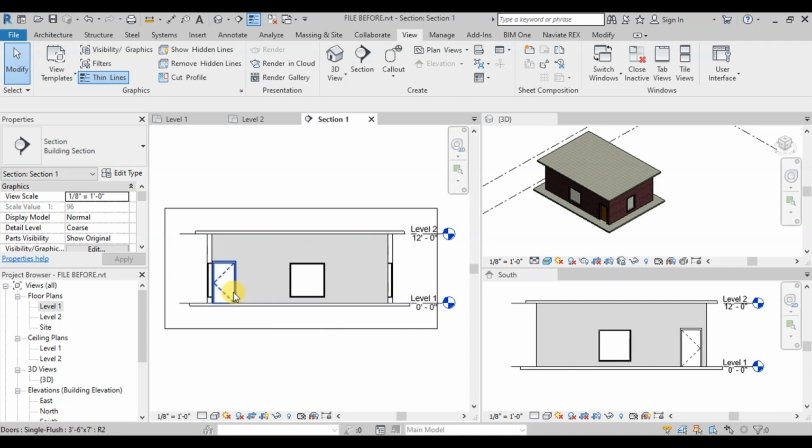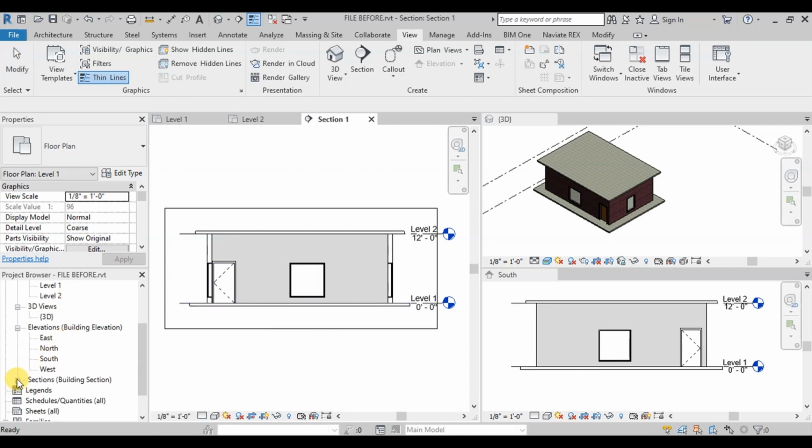This is our section view. We can also open our section from the project browser. Here in the building section, it is available. We can see our floor and roof here.